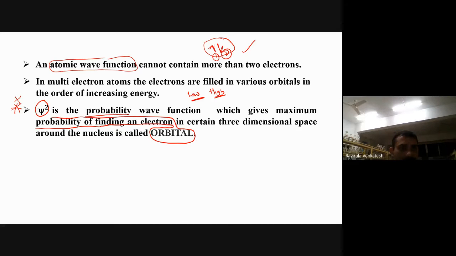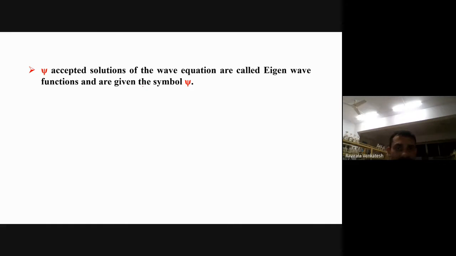In examination, what do they ask? What is psi square? Very simple. The probability of finding the electron in an orbital around the nucleus is called psi square. This is important for you. Now that can be represented as D equals 4 pi r square dr psi square, where D is called the radial probability of the electron. Now acceptable solutions of the wave equation are called eigen wave functions and are given by the symbol psi. So it is a wave function.